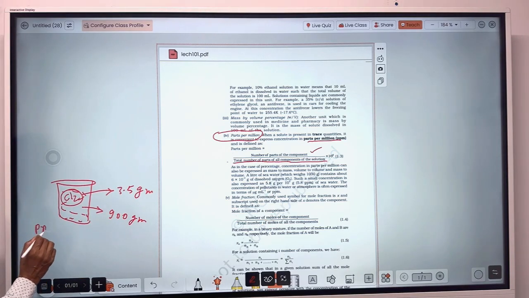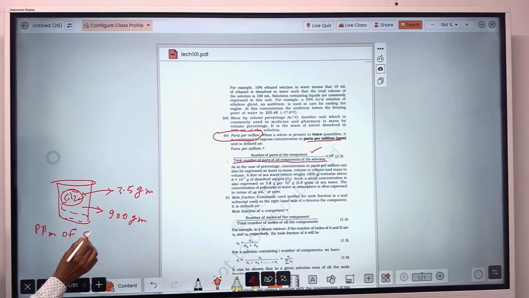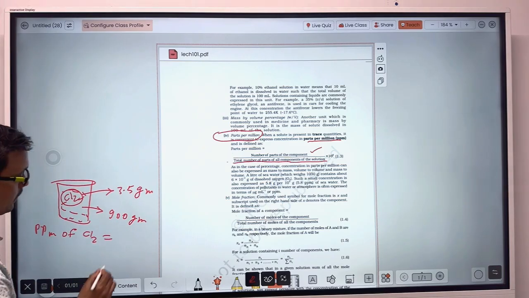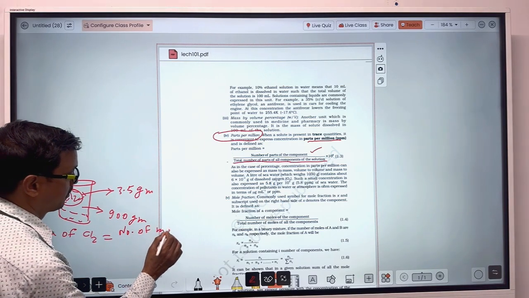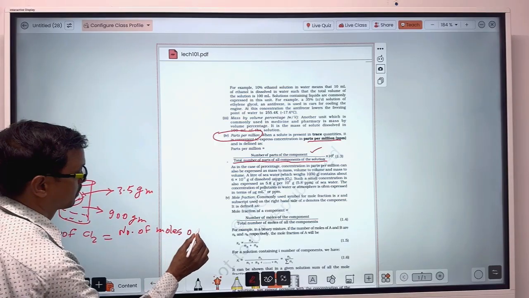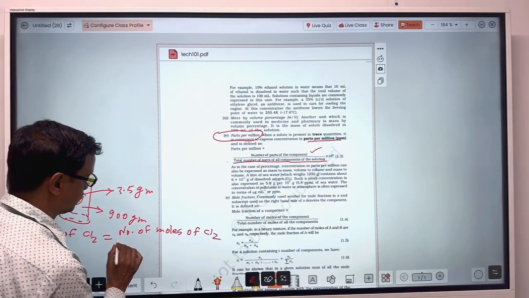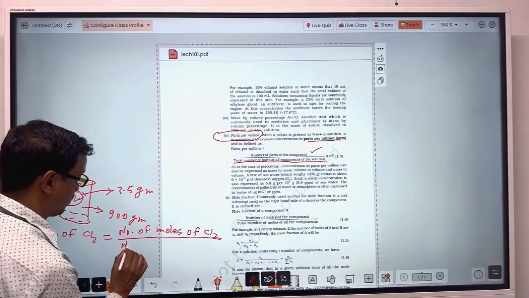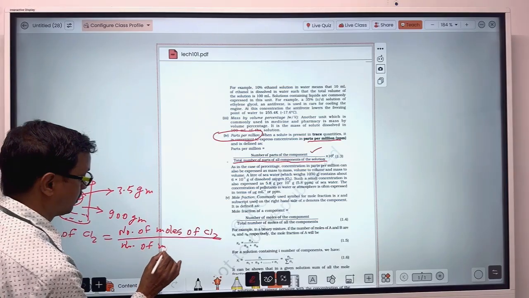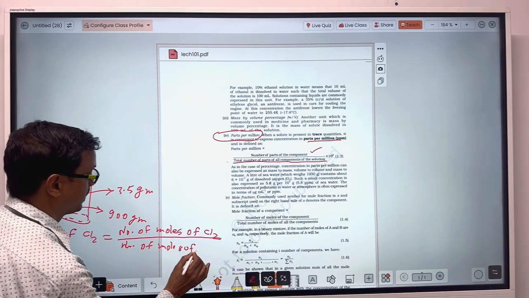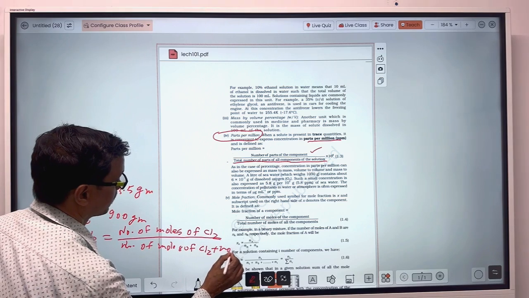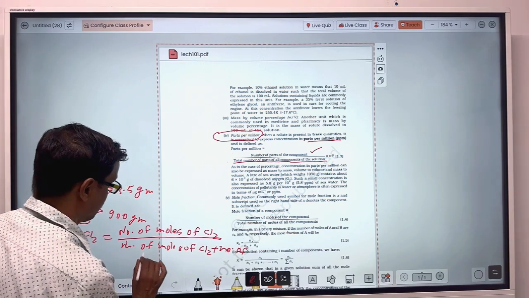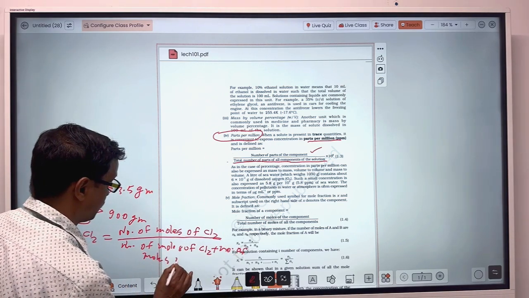So let's see if you have to find out the parts per million of chlorine. The ppm of chlorine will be equal to the number of moles of chlorine upon the number of moles of chlorine plus the number of moles of water.